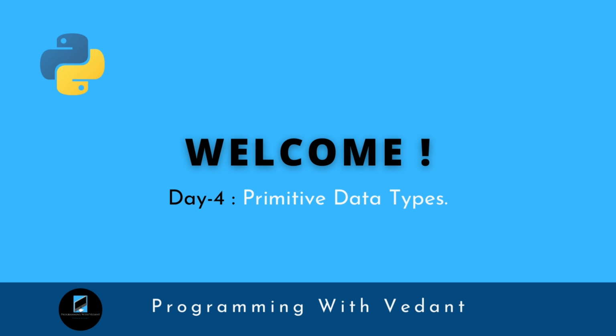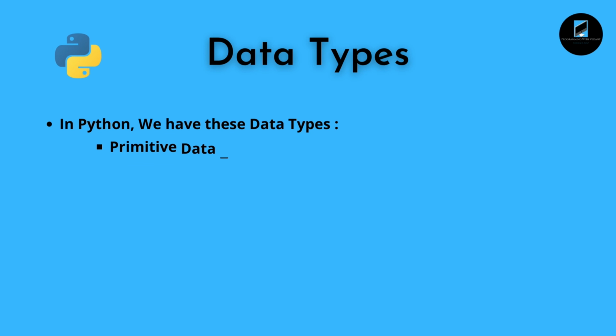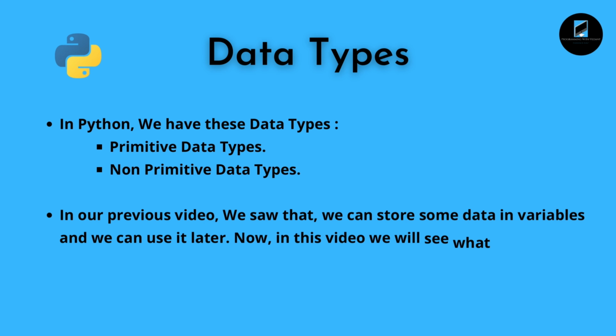Today is our day 4 and today we will learn about primitive data types. Data types. In Python we have these data types: first, primitive data types, and second, non-primitive data types. In our previous video we saw that we can store some data in variables and we can use it later. Now in this video we will see what type of data we can store.